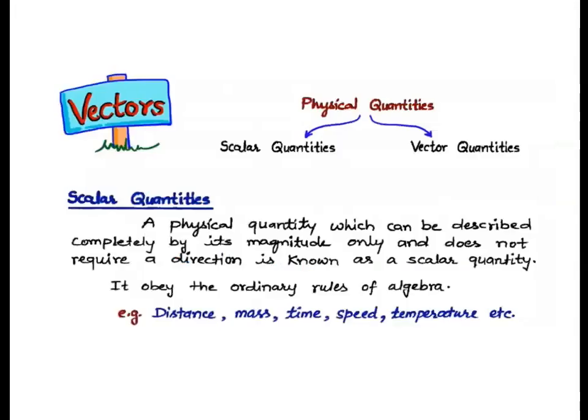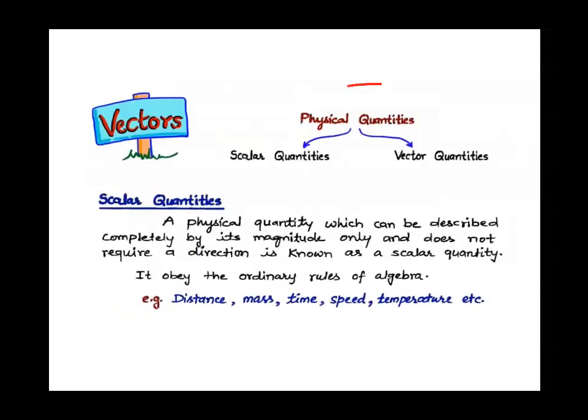Now, we have already studied in class 9th, and in the first chapter of your class 11th, about physical quantities. Physical quantities, children, are those quantities which can be measured directly or indirectly, right? These physical quantities can be classified into scalar quantities and vector quantities.